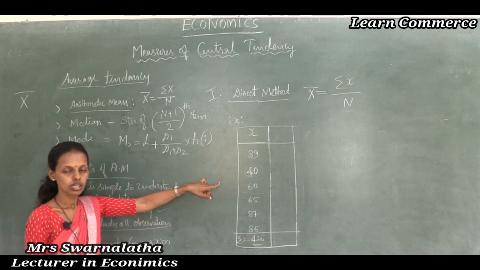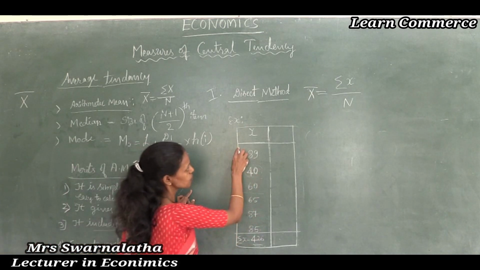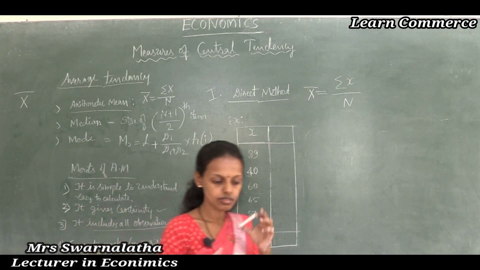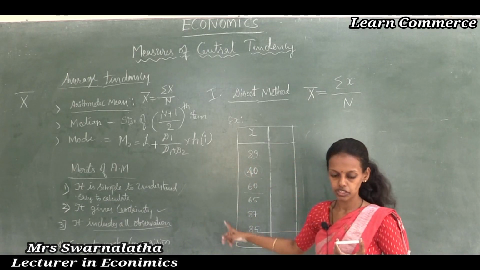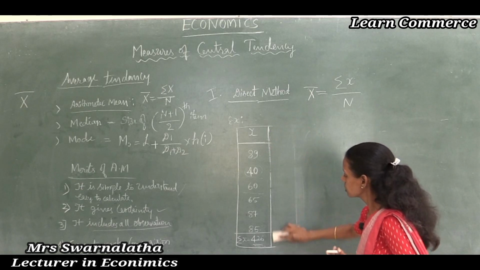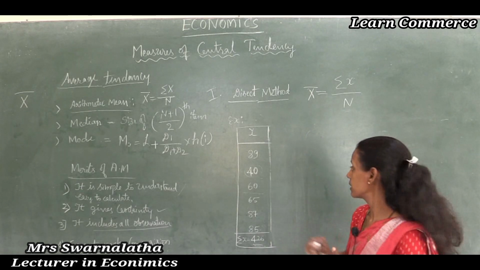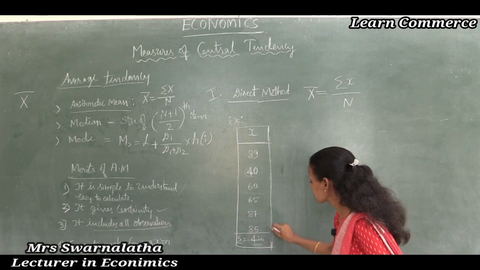Here is one simple sample problem. See here, the example problem is here, the x variable is given. For your purpose you can take the A, B, C, D, E observations. No need, just one column is enough. After I finish the median and the rest, I will explain in detail. Just take only one column, easy to understand.